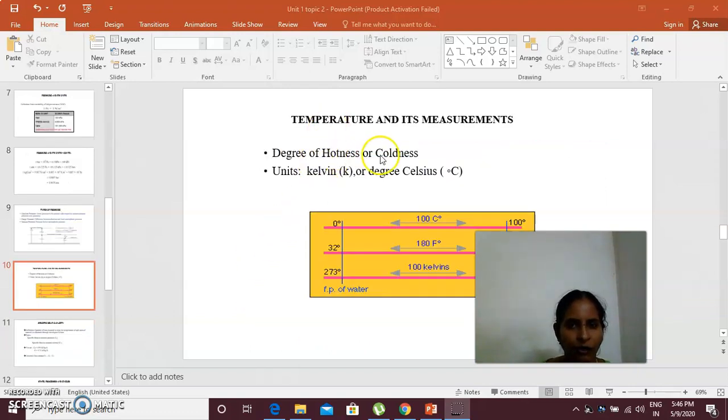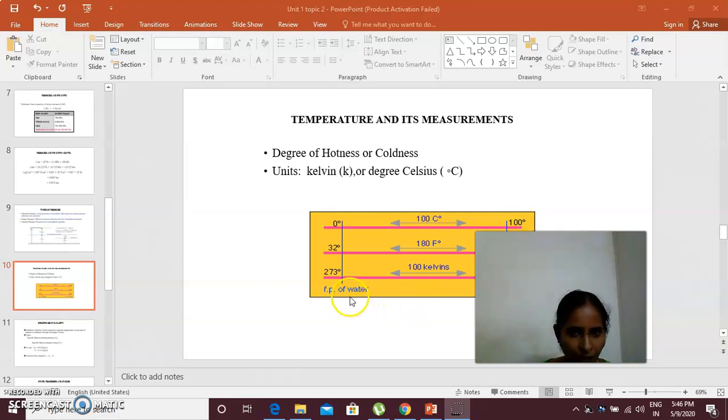Temperature is the degree of hotness or coldness, measured in degrees Celsius, Kelvin, Fahrenheit, or Rankine. Usually we will be using the SI units, degree Celsius and Kelvin, for all the problems in this course. The freezing point of water is 0 degree Celsius and the boiling point of water is 100 degree Celsius.